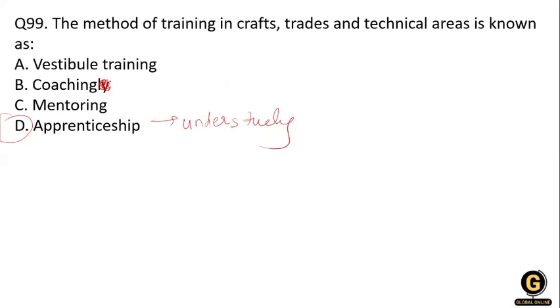Now, what is coaching? Coaching is a method of training under particular supervision. Its function is training the employee, which helps them learn and pick up the needed skills at speed. The superior provides feedback to the trainee on his performance, how the employee performed, and offers some suggestions for improvement.